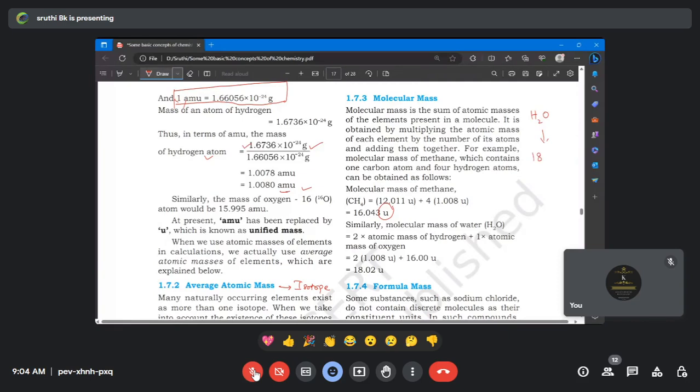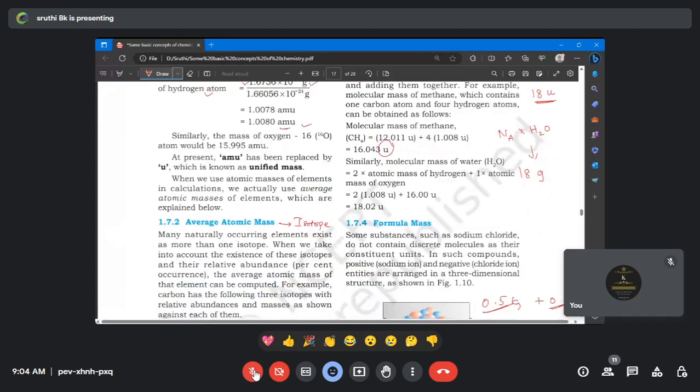It is u, 18 u. Wherever one molecule comes, you have to say it is 18 u. If I'm talking about Avogadro number of H2O molecules, then only it is 18 gram. Am I correct? Yes, ma'am.